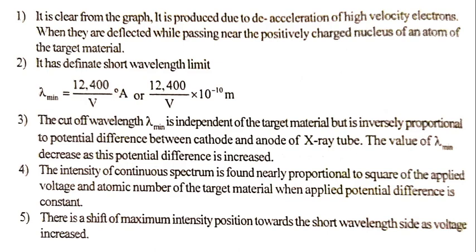From the graph, the cutoff wavelength lambda minimum is independent of the target material, but it is inversely proportional to the potential difference between the cathode and anode of the X-ray tube. There is a shift of the maximum intensity position towards the short wavelength side as voltage increases.